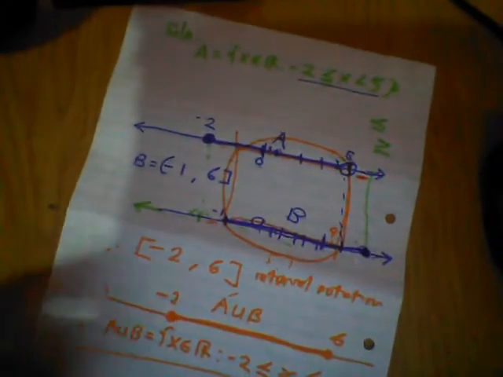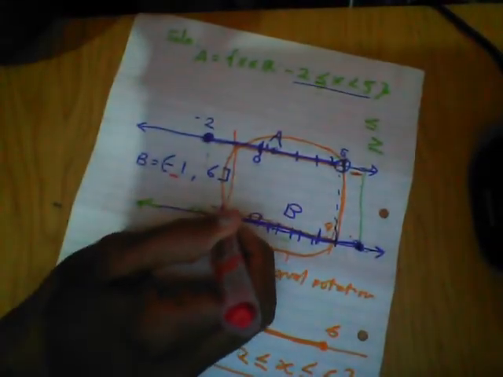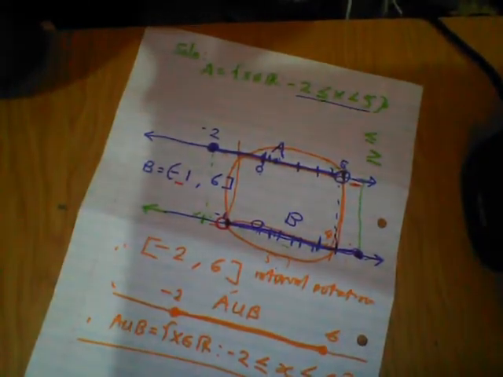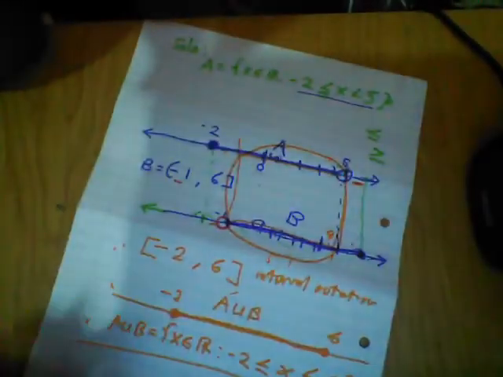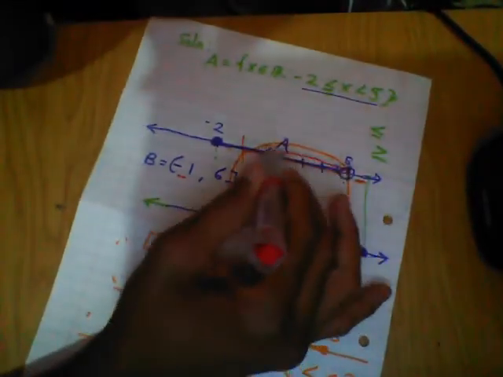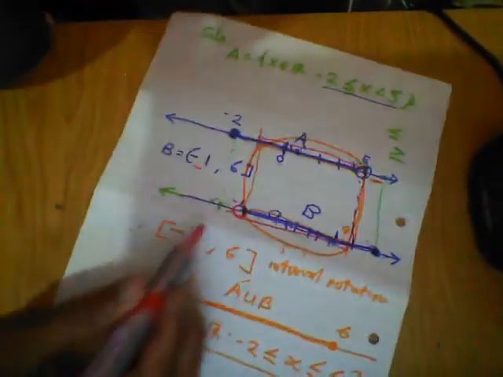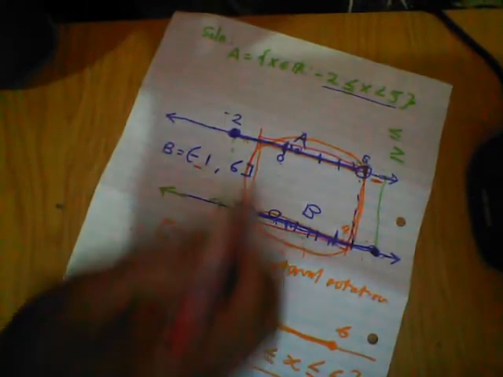They say -1 on the previous question is excluding, so I should have said that. I forgot to say, but no problem, it didn't affect our solution. So for this case now, if it's an intersection, where is it going to start? This is where they share the common points, the common data. So it's going to start from -1. So -1 here is excluding, because that's why they share something common.